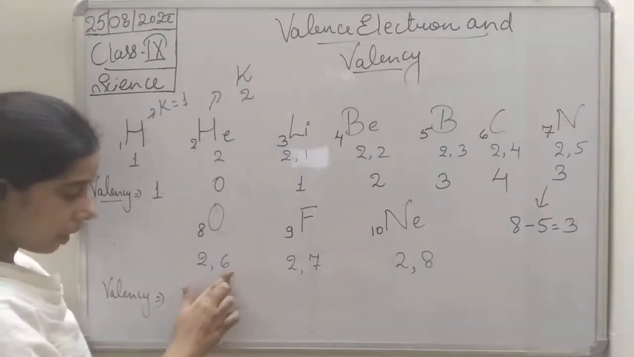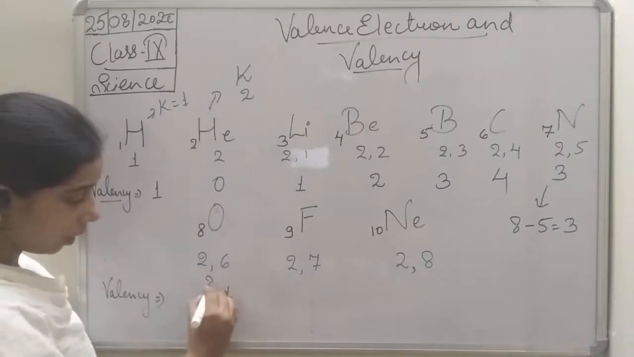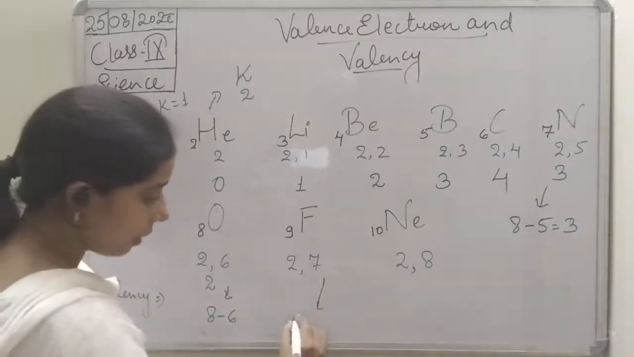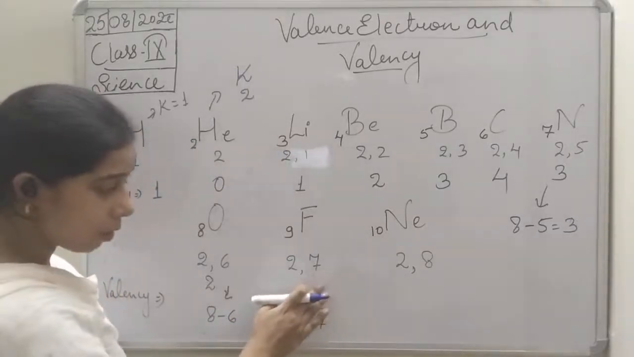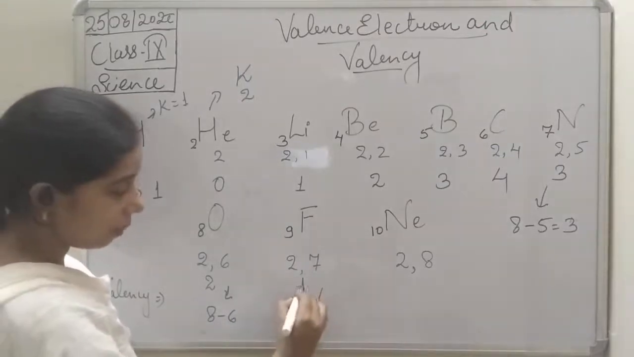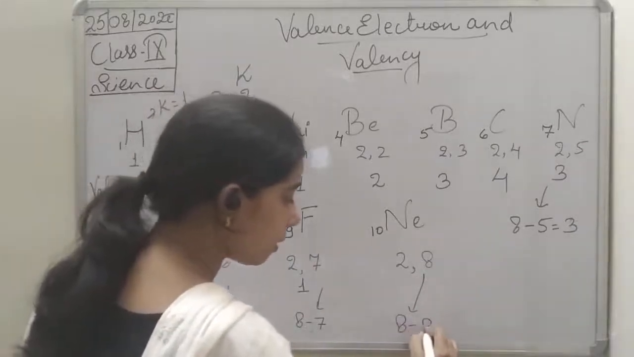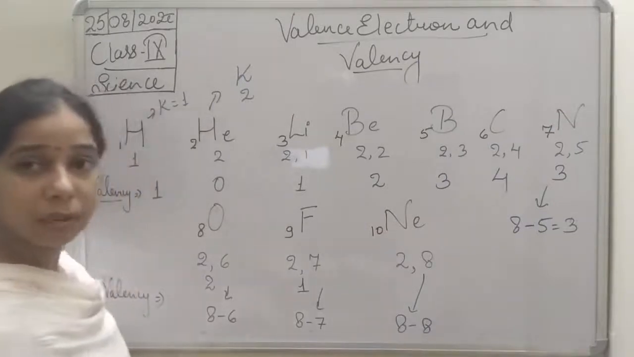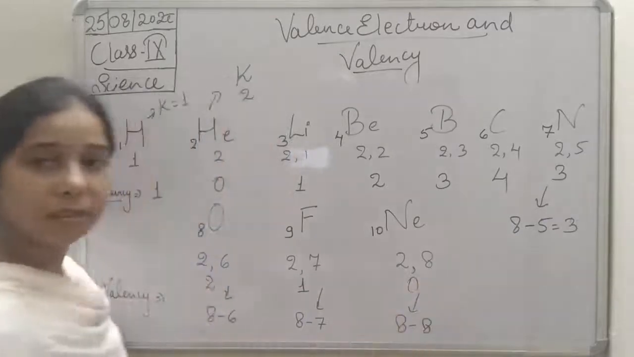If it is 8 minus 6, students, what will be the valency? It is more than 4, that is why we are subtracting it from 8. Valency will be 2. And if it is 8 minus 7, valency will be 1. And if it is 8 minus 8, what will be the valency, students? 8 minus 8 will be 0. So we will write here it will be 0 valency.